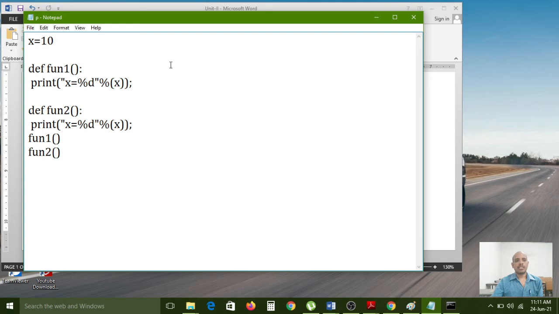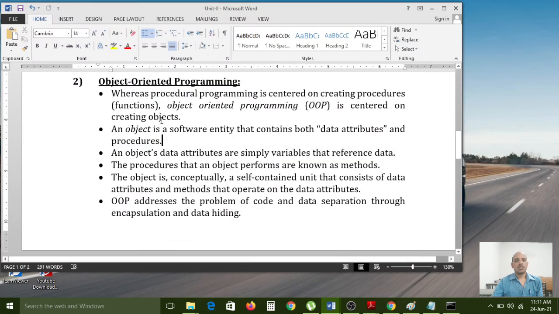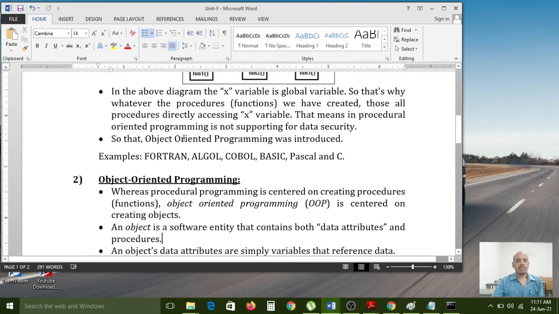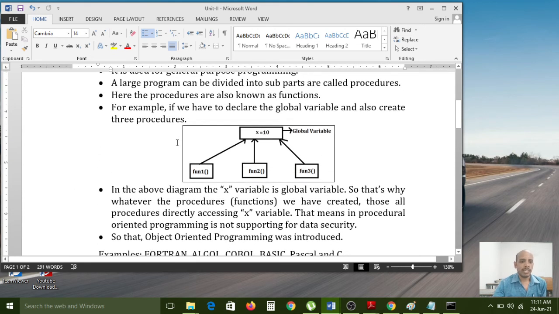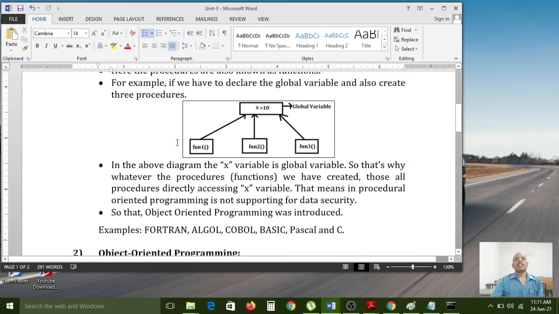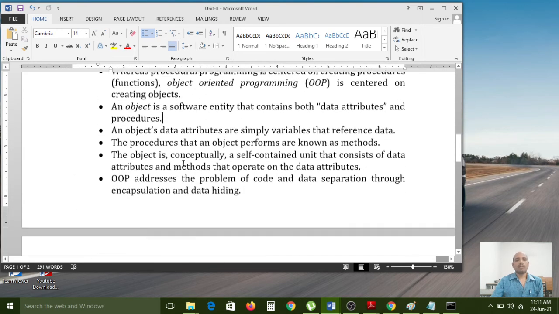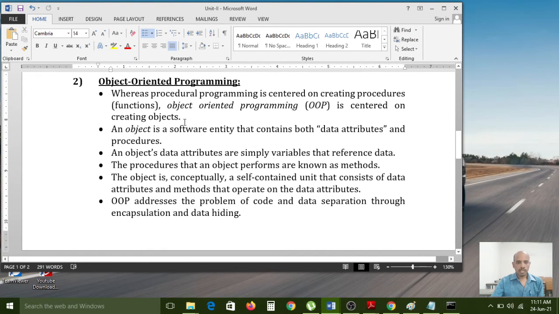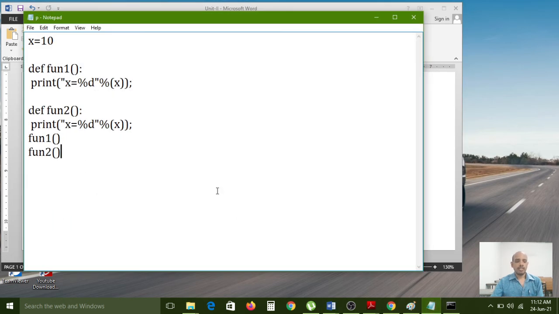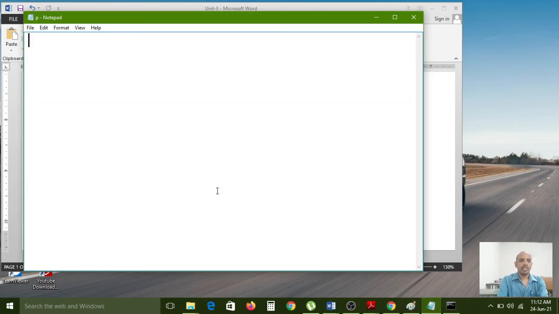So that's why this is called procedural oriented programming. Whereas if you want to provide security for any data, procedural oriented programming is not suitable. In that case we can use object oriented programming. So now in object oriented programming, for example, I am creating the car class. Now I am creating the car class.